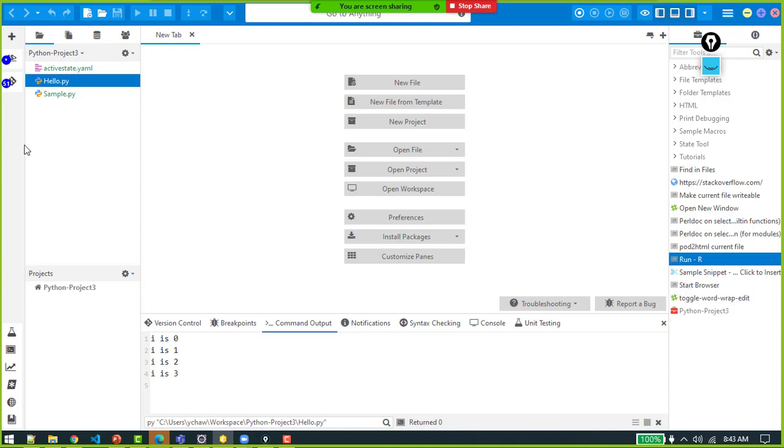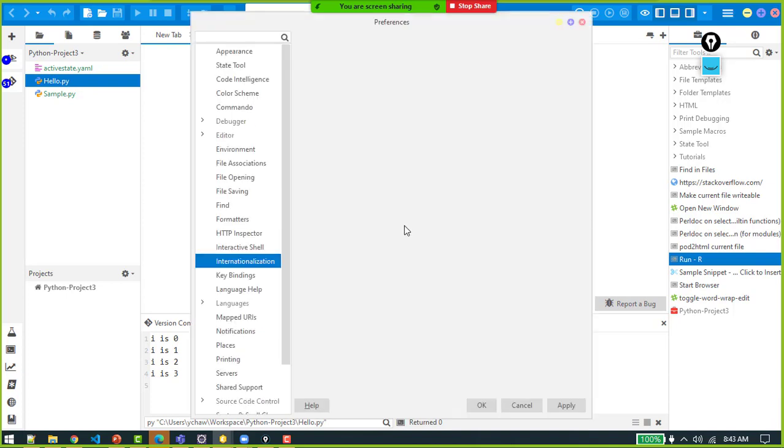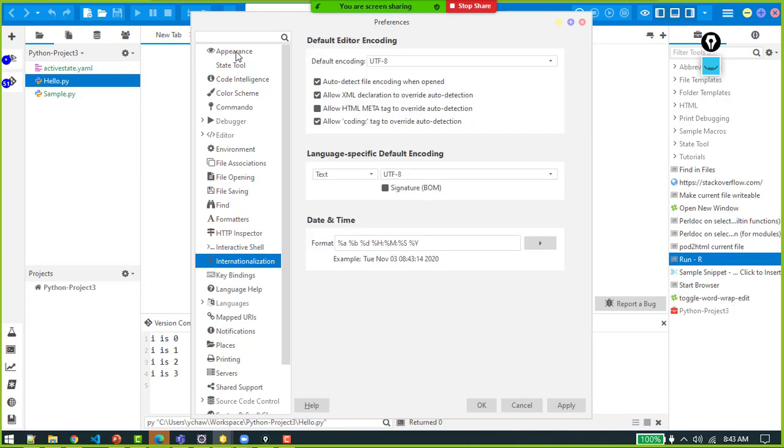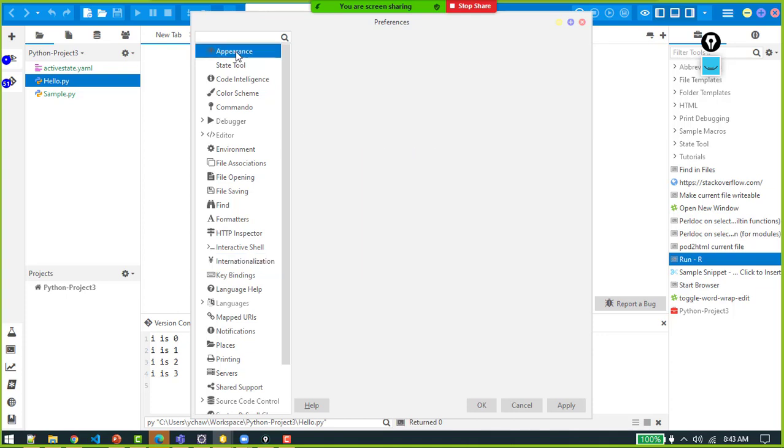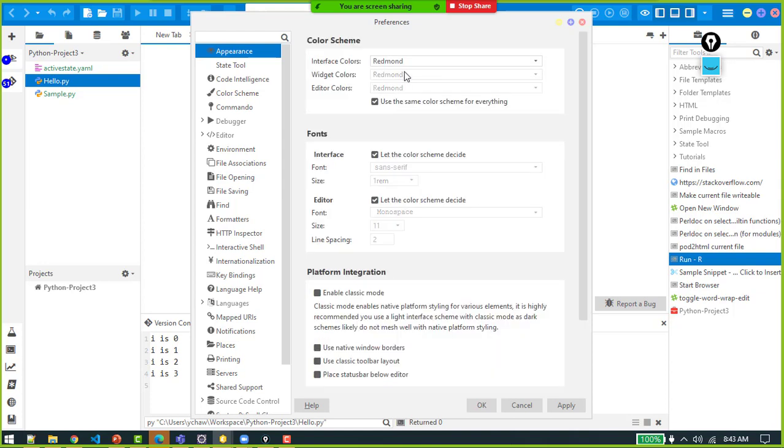Then the color scheme and other basic things can be done from preferences. If you go to appearance, what I have done is this Redmond color scheme. You can choose your own color scheme however you like it. Indentations can be set.